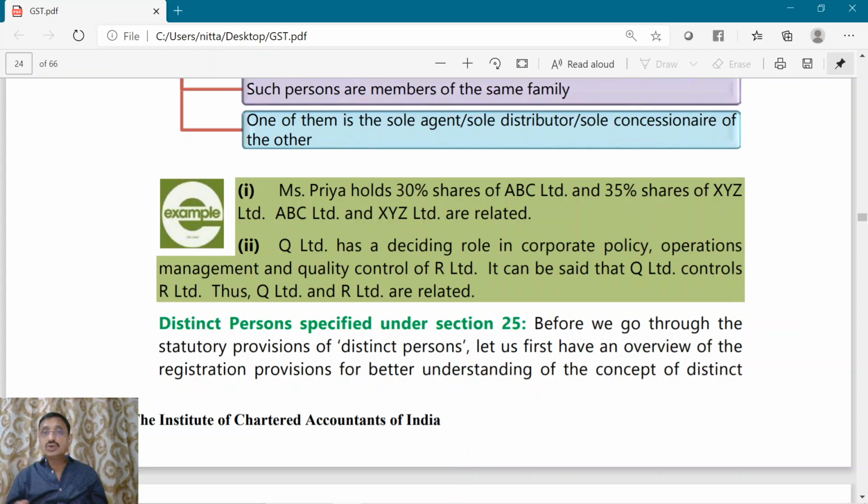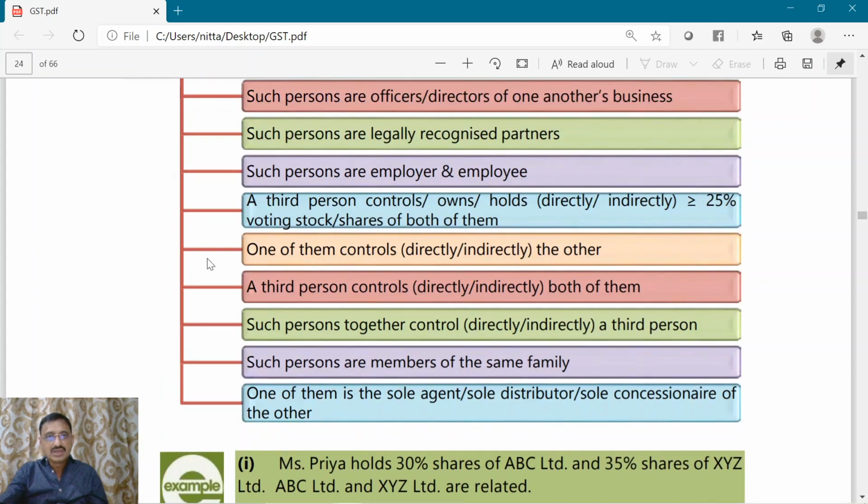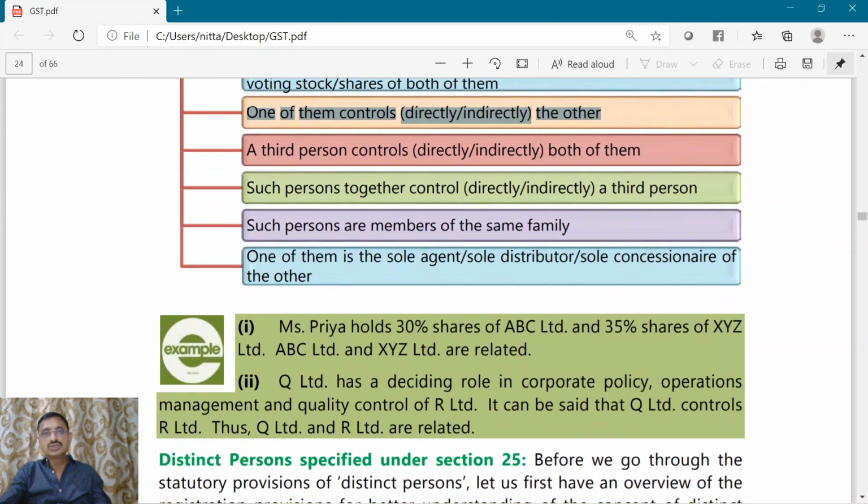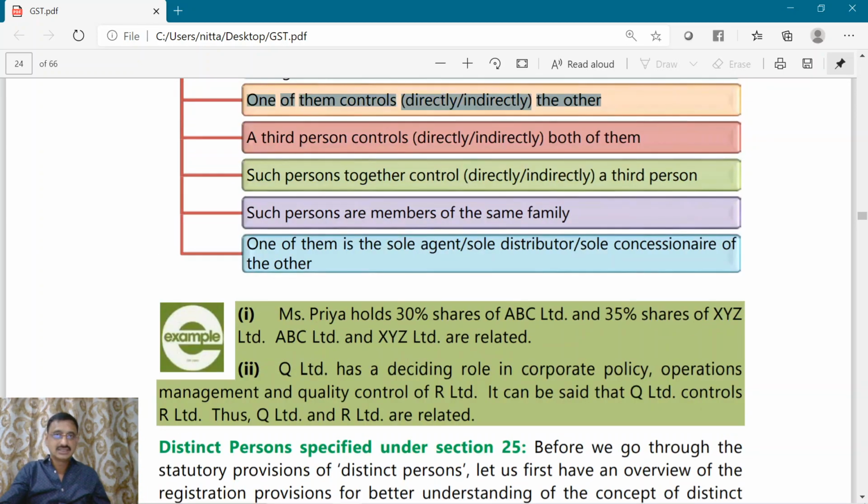Q Limited has a deciding role in corporate policy or operations management and quality control of R Limited. Now, Q Limited and R Limited are related because one is controlling the other. One of them directly or indirectly controls the other. So what will happen? Both of them will become related parties.